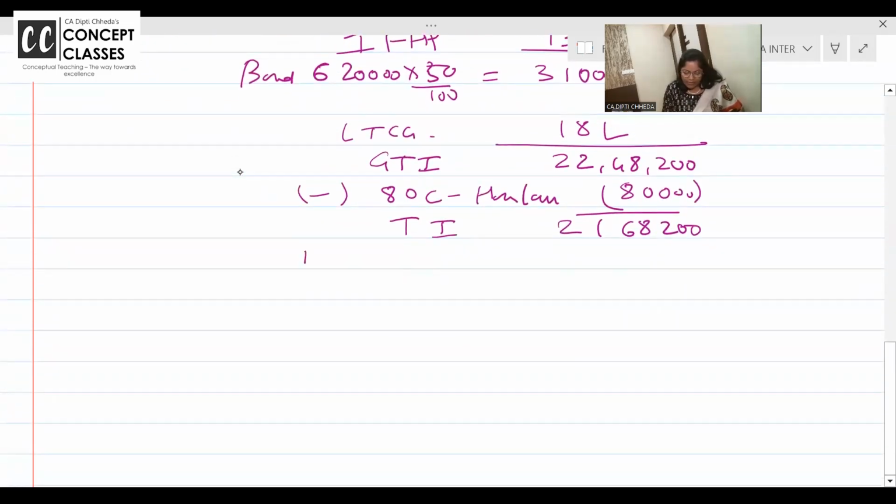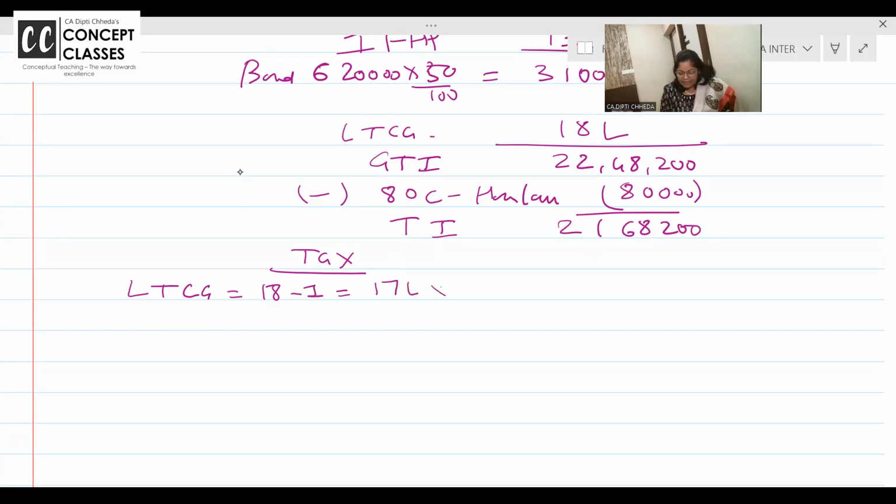So we can calculate tax liability, always special income first. You will remember on long-term capital gain on shares, over and above basic exemption, you get 1 lakh additional exemption, so deduct that 1 lakh. Now it is 17 lakhs.